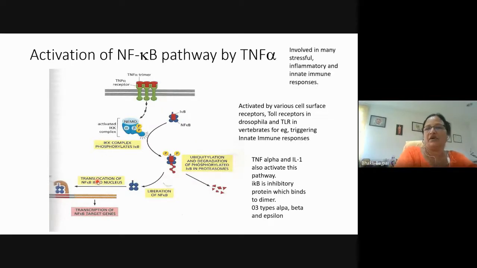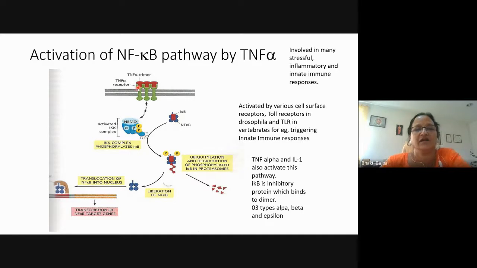Now, one more pathway which is involved in many stressful or inflammatory and innate immune responses is the activation of the NF-kappa B pathway. Here, the latent gene regulatory protein is NF-kappa B, and who keeps it in the inactive form? I-kappa B. So, in the normal case, I-kappa B will remain bound to NF-kappa B, so that it will be in the inactive form. It cannot enter the nucleus. But when I-kappa B is removed, NF-kappa B is free. It can enter the nucleus and bring about the transcription of the target genes.